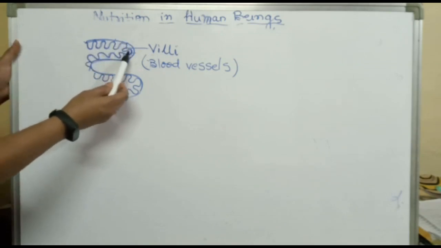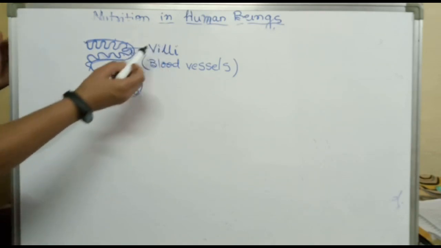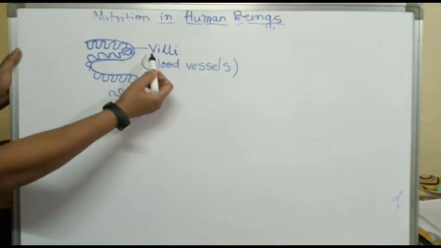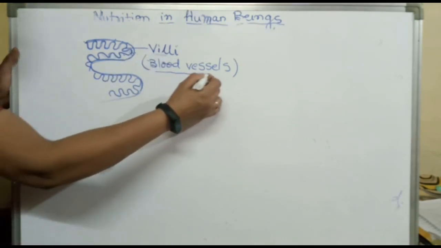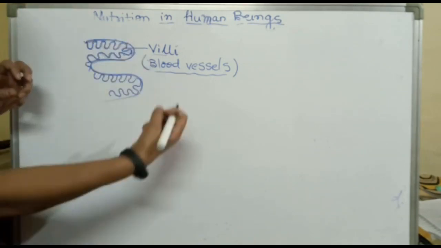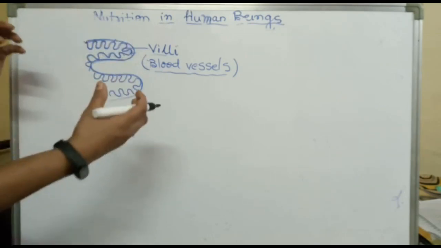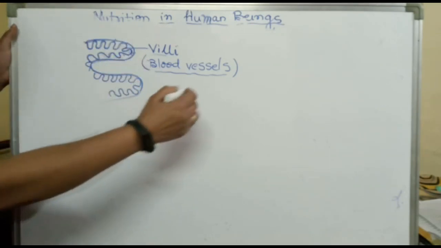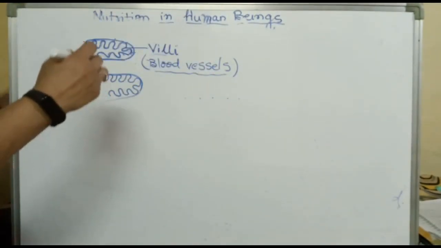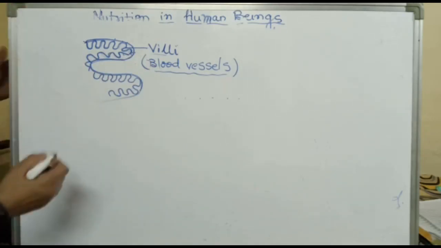The inner lining of the small intestine has finger-like projections called villi. These villi increase the surface area for the absorption of digested food, and these villi are also richly supplied with blood vessels. Now these blood vessels take the absorbed, digested food to each and every cell of the body, where it is utilized for obtaining energy, building up new tissues and repairing of old tissues.